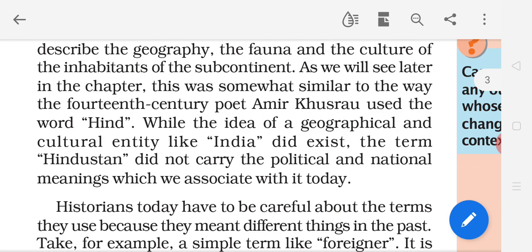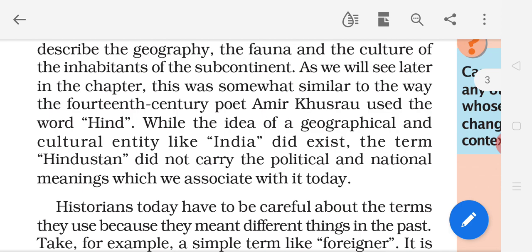The term Hindustan did not carry the political and national meanings which we associate with it today.